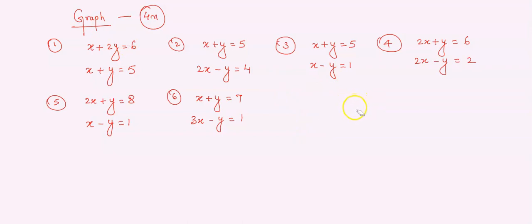I have given 6 different types of graphs. Got it? Try to solve these questions so that you can easily score how many marks? 4 marks. So from this chapter, totally how many marks can we score? From the above, 1 or 2 marks. From the elimination method, 2 marks. Graphical method, 4 marks. Elimination 2, graph 4, that is 6 marks. From the pair of linear equations table, either 1 or 2. It means 7 or 8 marks totally from this chapter.